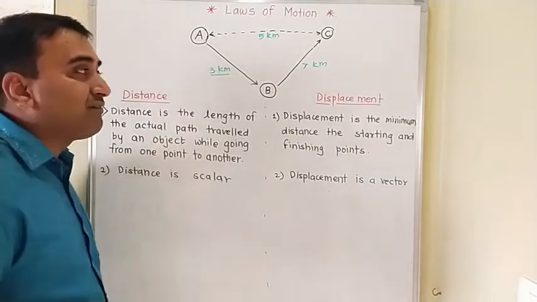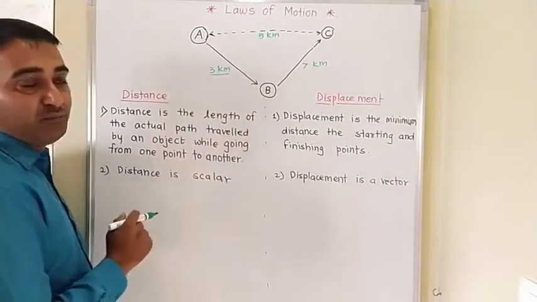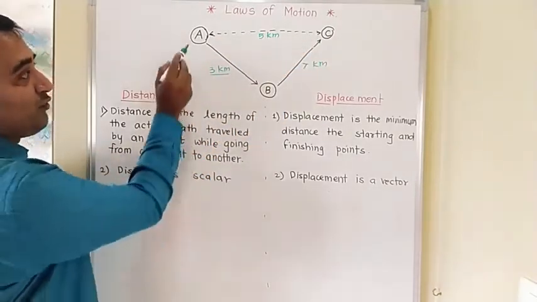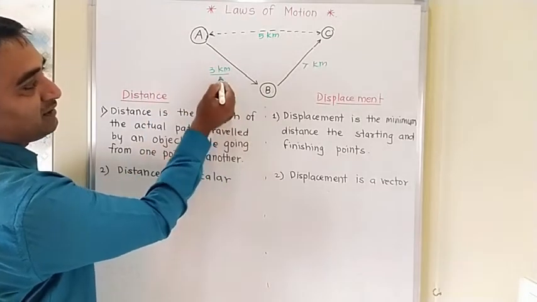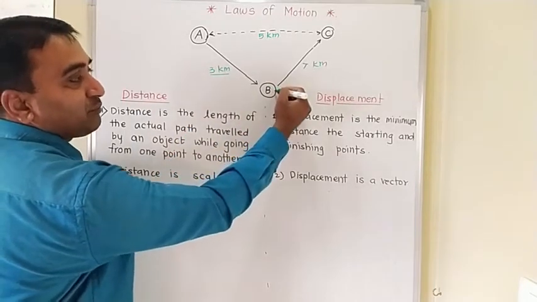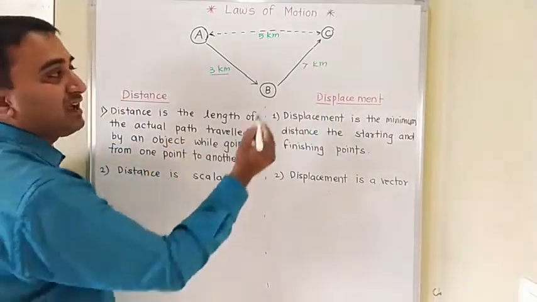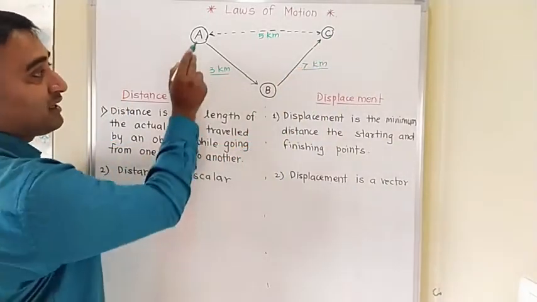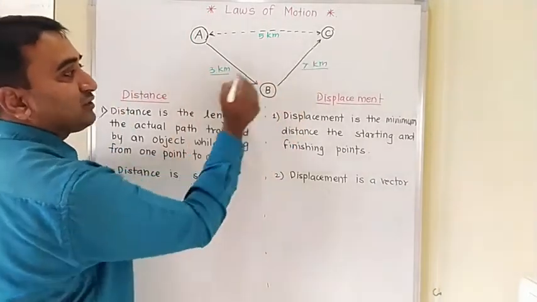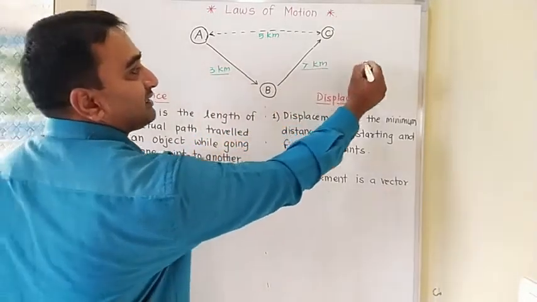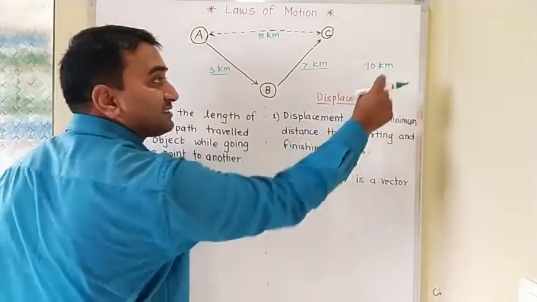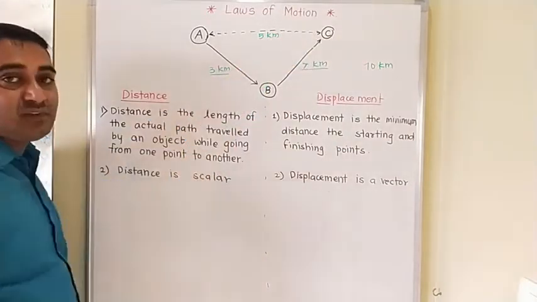Now the person is traveling from A to C, but not directly, taking the route through B. So when he reaches point B, he has traveled a distance of 3 kilometers. And while traveling from point B to point C, he has traveled a distance of 7 kilometers. The actual path is like this, A to B and B to C. So he has actually traveled 3 plus 7, that is 10 kilometers. So that is the distance he has traveled, 10 kilometers.